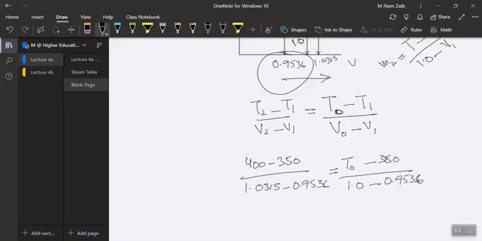Let me solve this one, and that would be t naught, or t required, would be equal to. So the temperature I have calculated